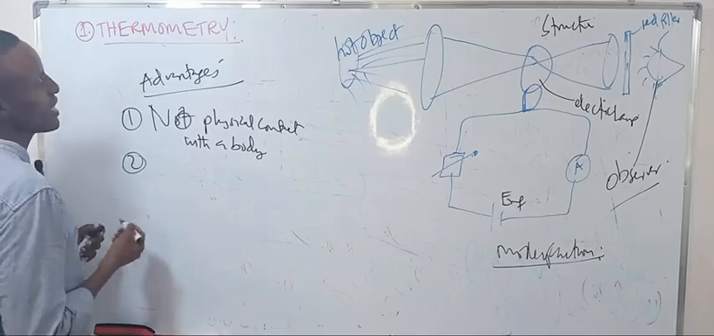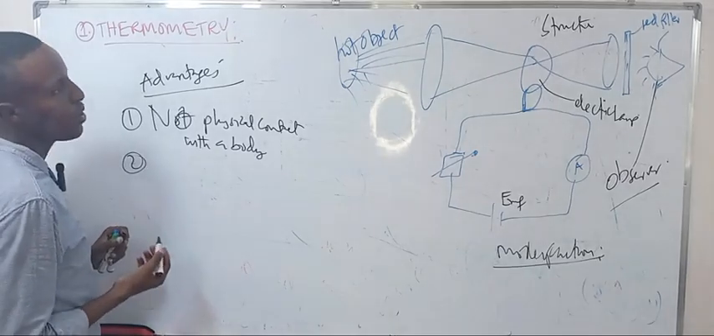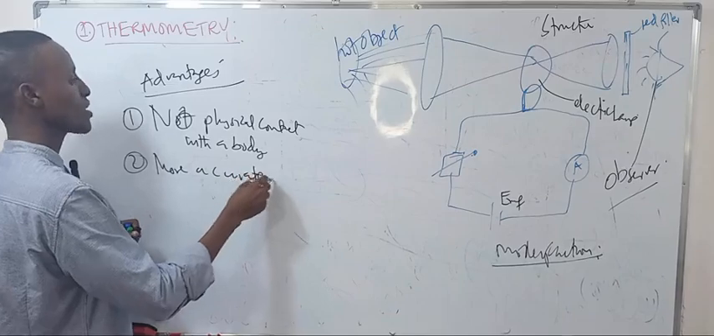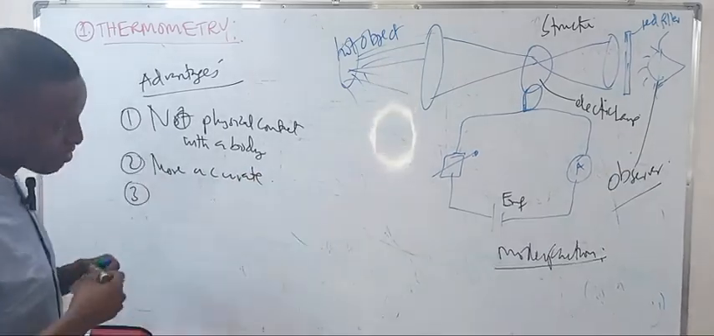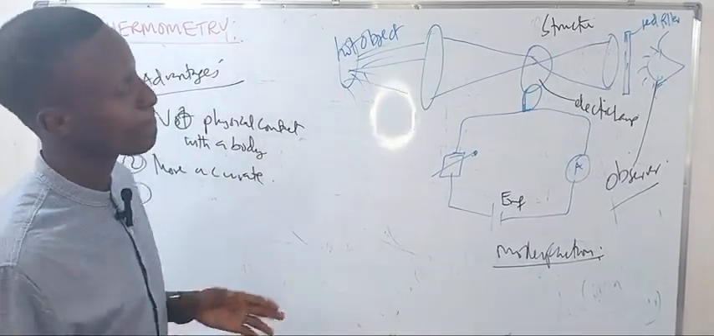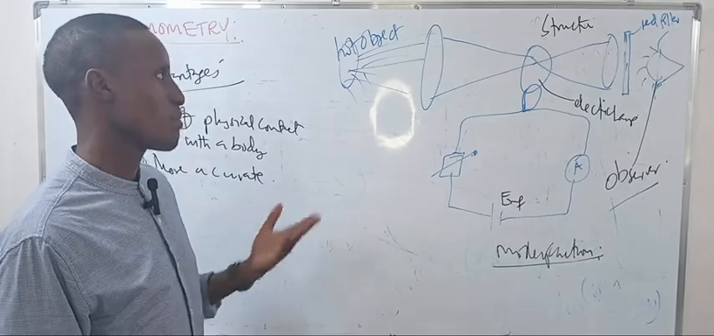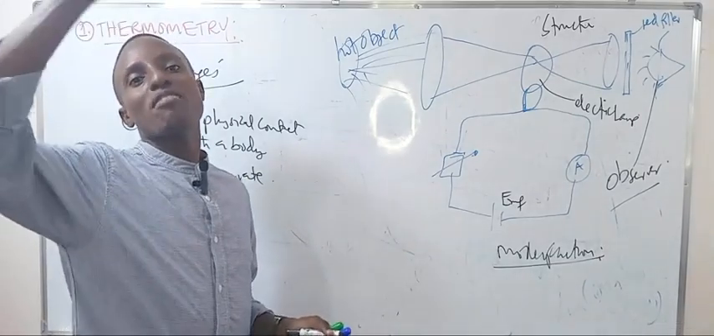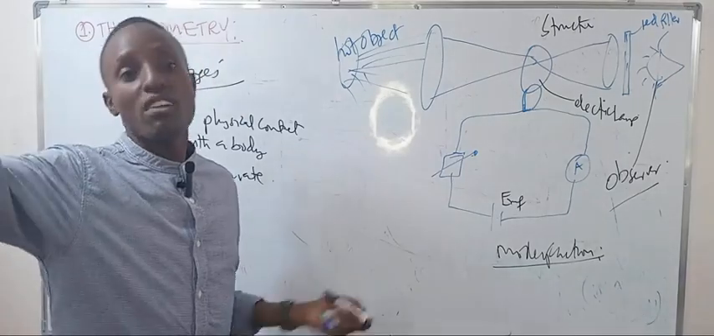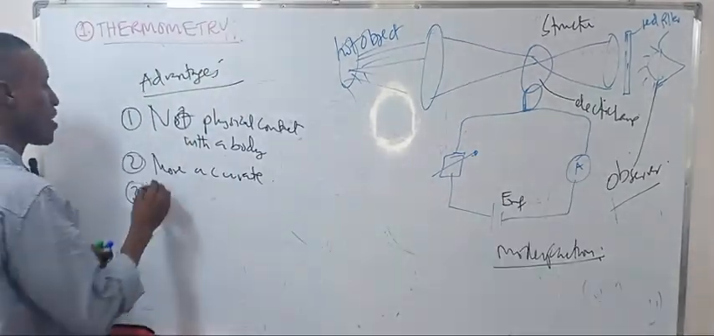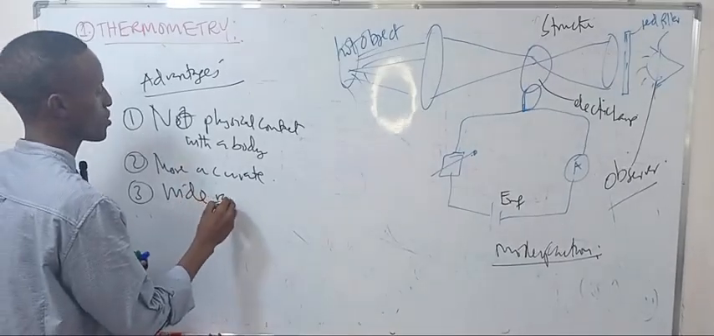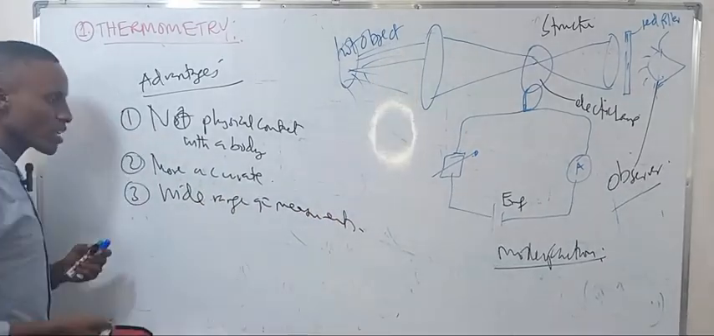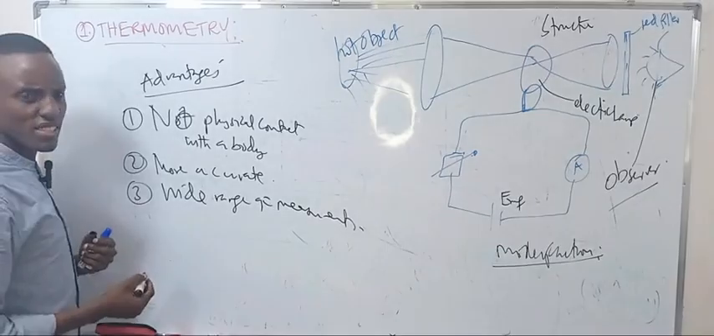The other thing, compared to the thermocouple, it's more accurate. The other thing is that it has a wide range. It measures temperatures above 1,500 degrees, so it's a wide range of measurement. Also, it can have a small size.